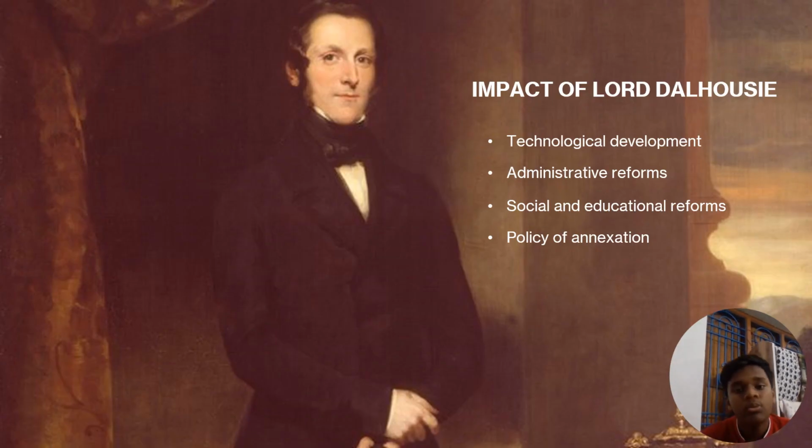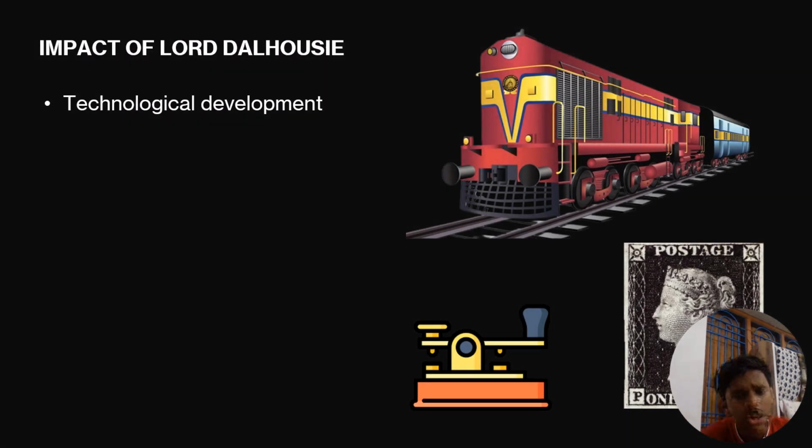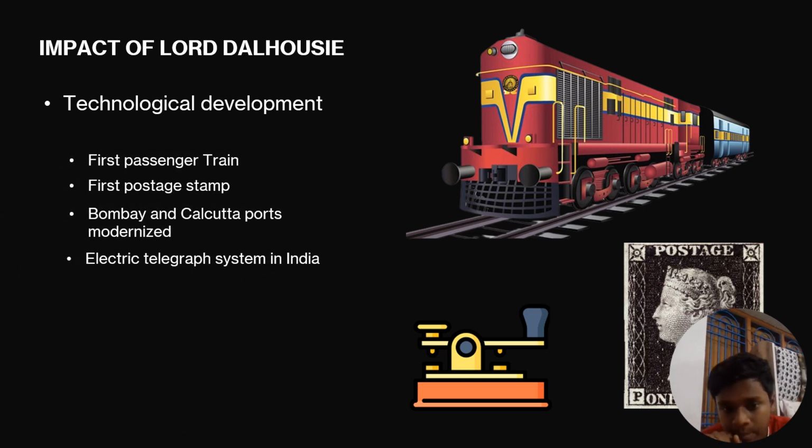Moving forward, what were the impacts made by Lord Dalhousie? The impacts made by Lord Dalhousie were technological developments, administrative reforms, social and educational reforms, and the policy of annexation. Let's first talk about technological development. Technological development includes four developments: the first passenger train, the first postage stamp, the modernized Bombay and Calcutta ports, and the electric telegraph system.